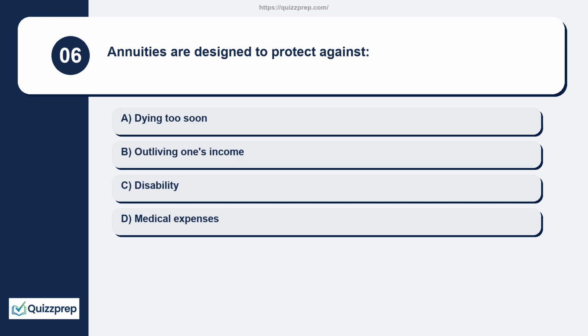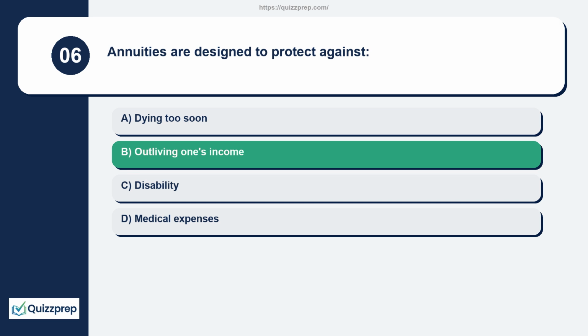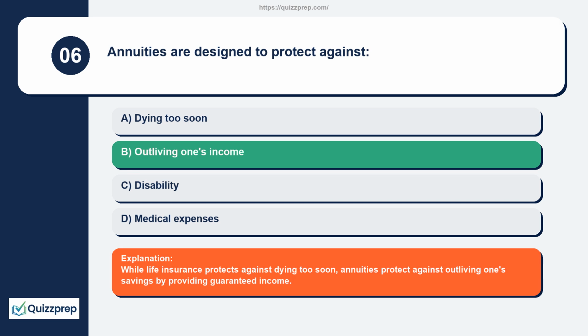Question 6. Annuities are designed to protect against dying too soon, outliving one's income, disability, medical expenses. While life insurance protects against dying too soon, annuities protect against outliving one's savings by providing guaranteed income.